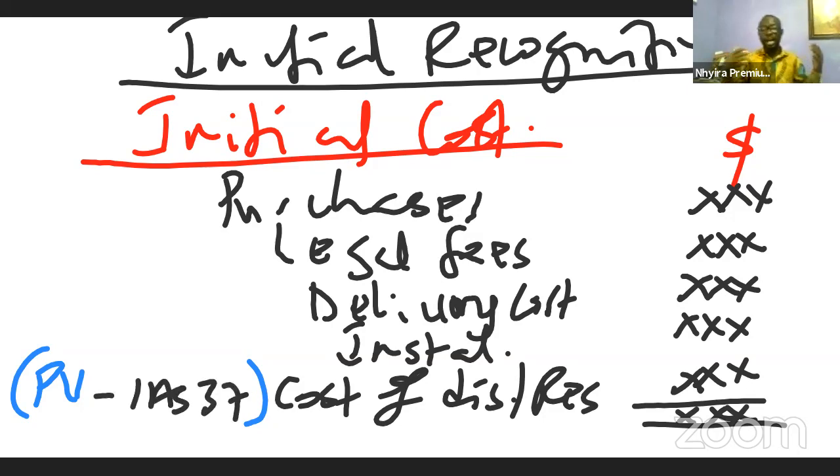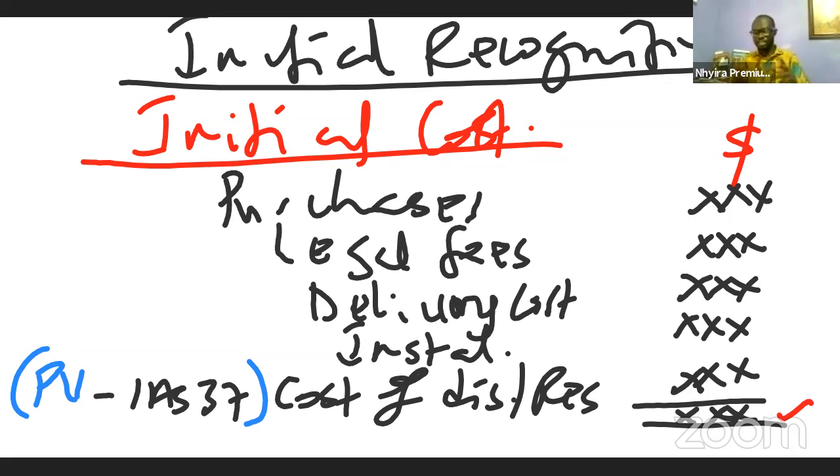So it is more or less like an environmental cost. If the entity will incur an environmental cost in dismantling the assets, maybe it's a mining organization or an oil exploration company, then we will have to look at how we can consider whether we will be incurring that cost in the future and how much that cost is, and we'll bring it to what? Present terms. So that present value is what we bring here. So when we add everything up, that gives us the initial cost of the asset.